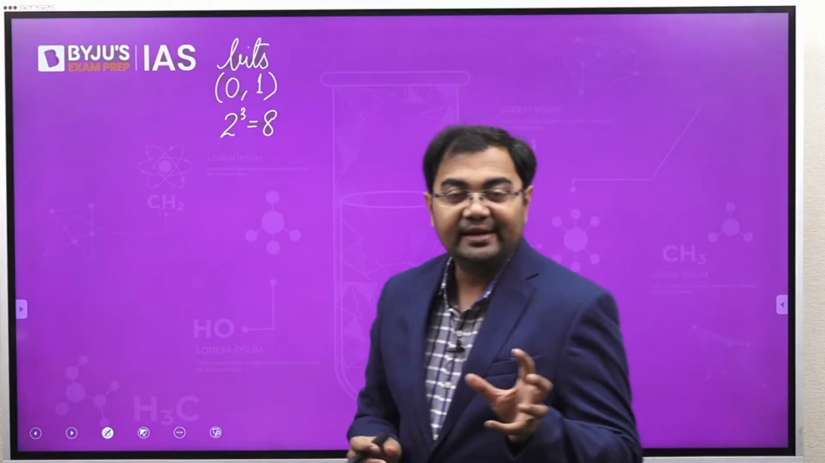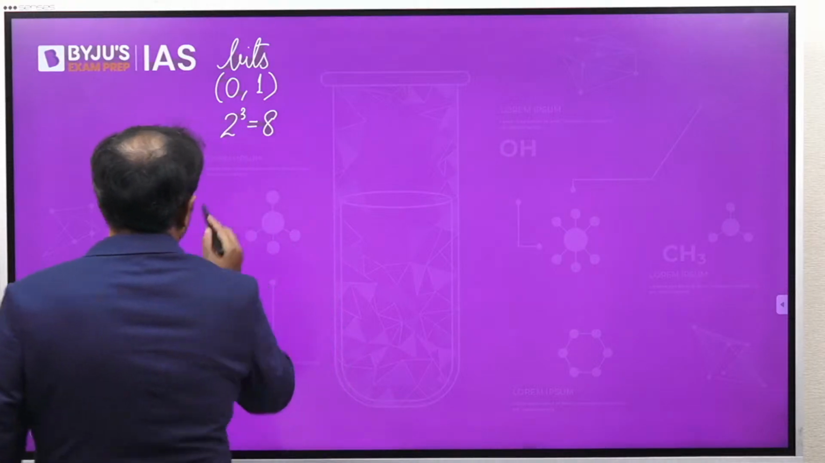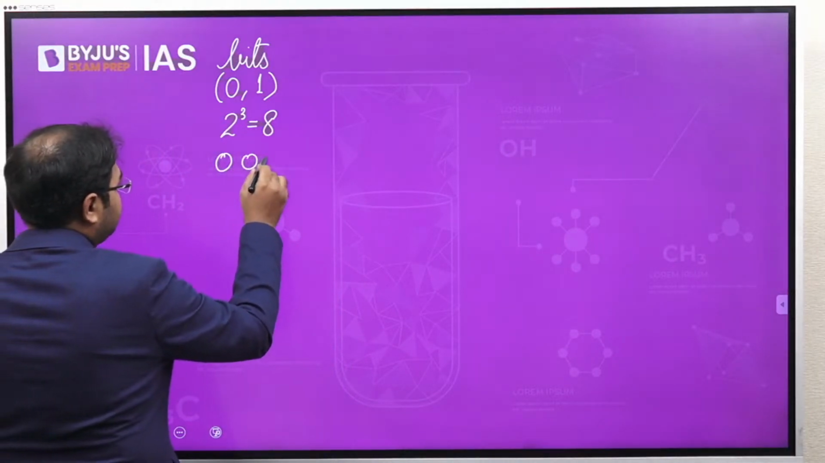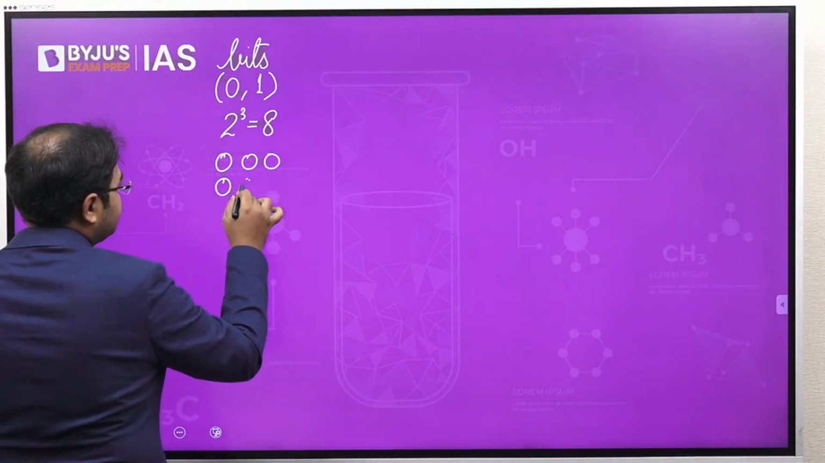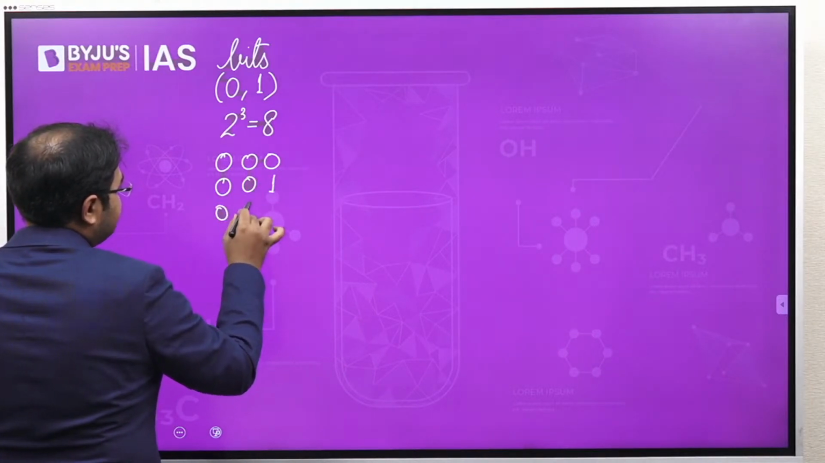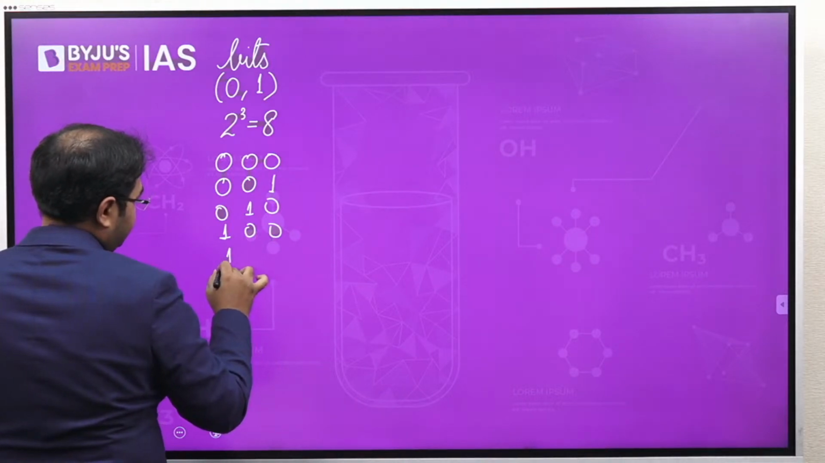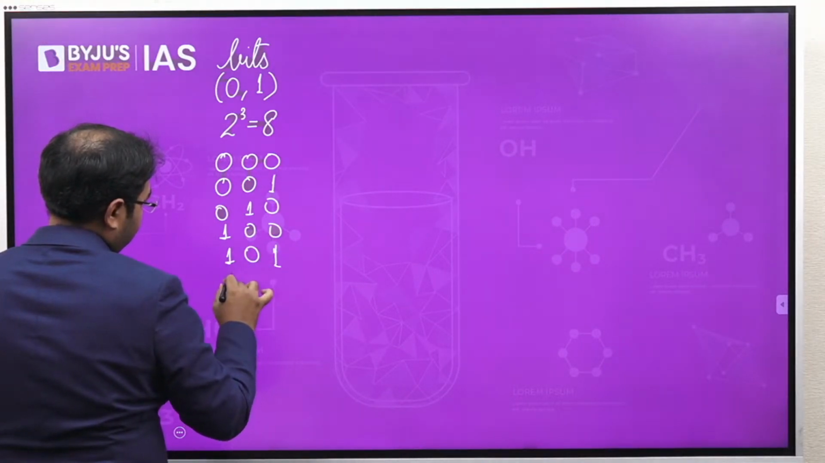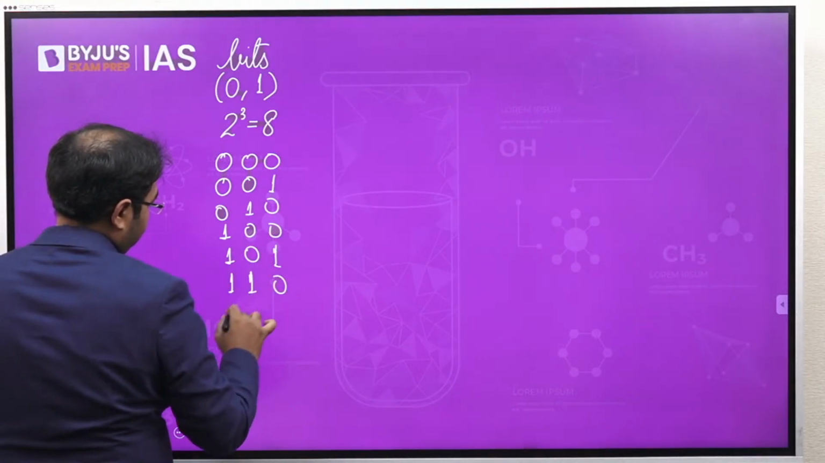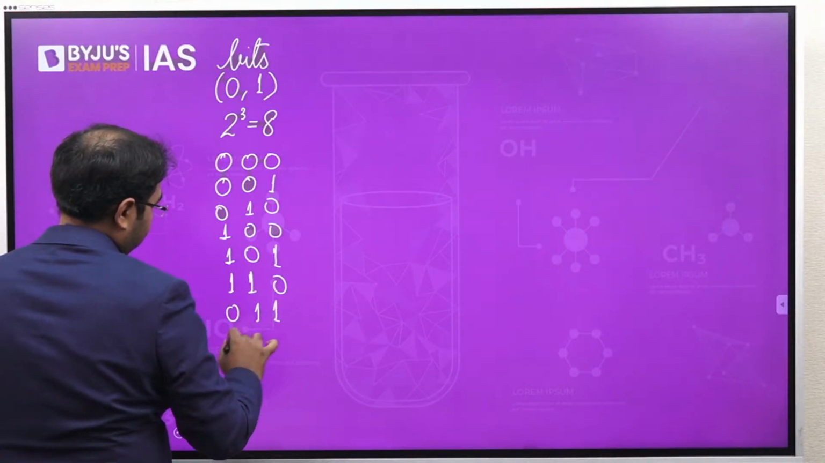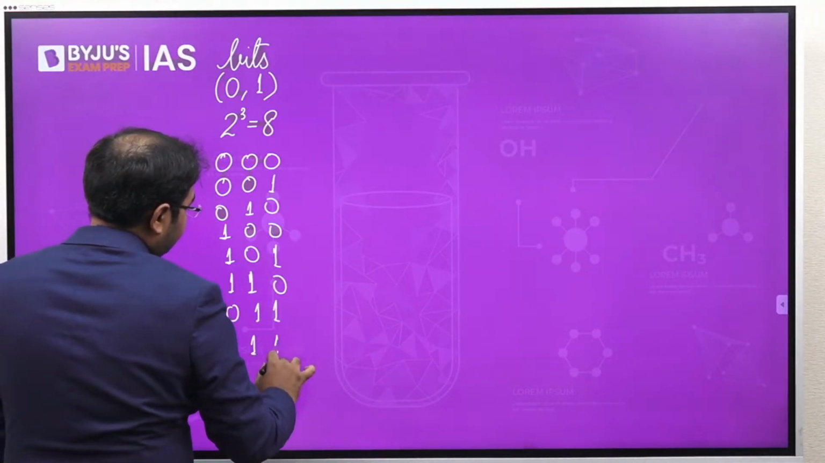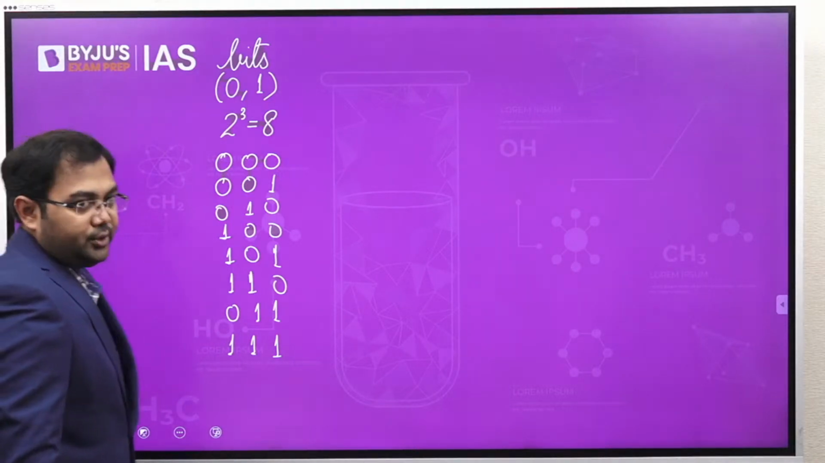So how exactly are we saying that there are 8 states here? Something like this. We are only talking about a bunch of zeros and ones. So something like this, you will see that there are 8 states that we would be able to produce. Alright. So there are these 8 states that will be produced.